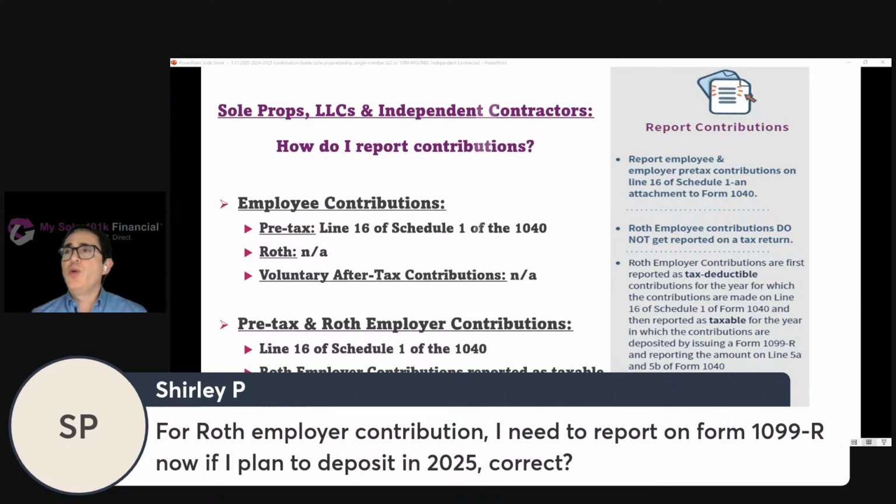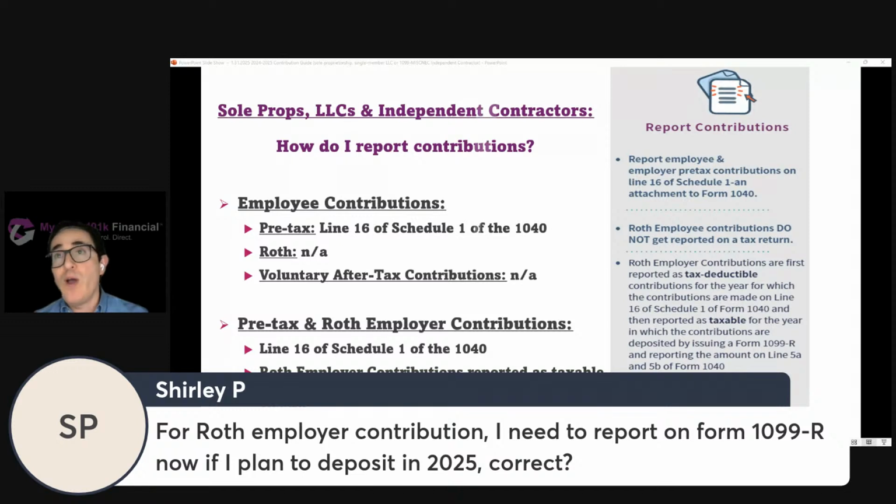For a Roth employer contribution, do I need to report on Form 1099-R now if I plan to deposit in 2025? If it's an employer contribution made for 2024, and this is addressed in that same webinar that I mentioned, it'll be reported on the employer's return, the 1120S, if the business is taxed as an S Corp for 2024. So it'll reduce the employer's taxable income for 2024. But it'll be reported on a 1099-R taxable to the employee for the year of the deposit.